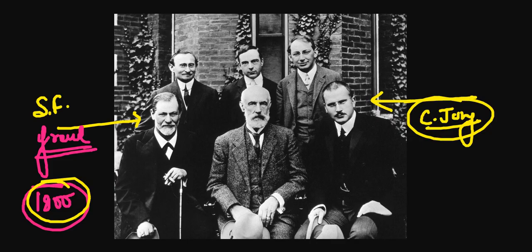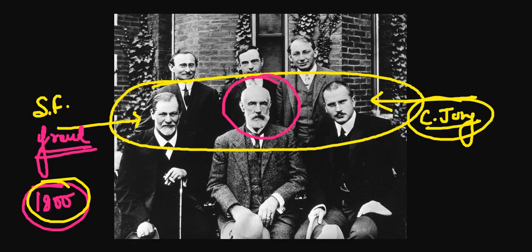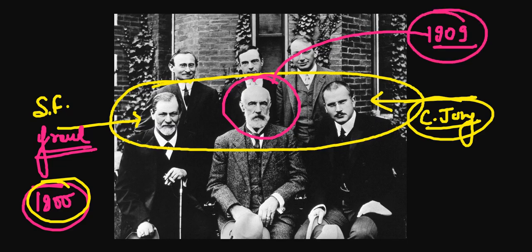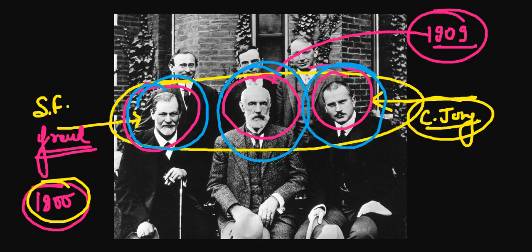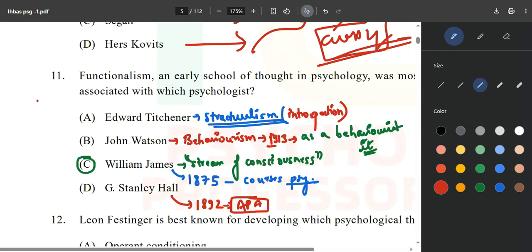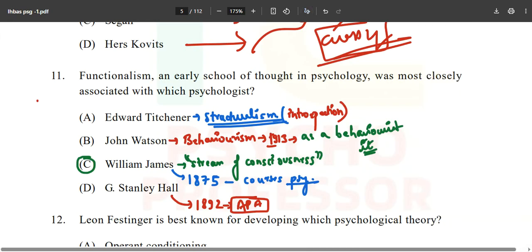And this is G. Stanley Hall, and the three of them are together because G. Stanley Hall in 1909 invited these two, but that is none of your concern. What is your concern is that Sigmund Freud, G. Stanley Hall, and Carl Jung met in 1909 at Clark University. Now we are done with this particular question and we have explored all the options, A, B, C, D.